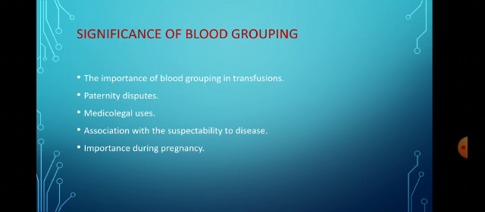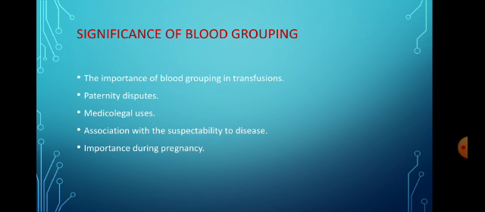As we know that red blood cells have no nucleus and white blood cells have a nucleus, we can extract the DNA from the white blood cells and perform the DNA barcoding of that particular person. The next important aspect of blood grouping is the medico-legal use.